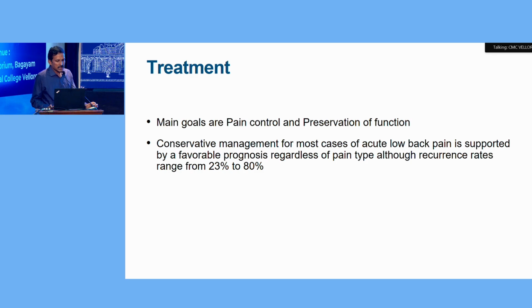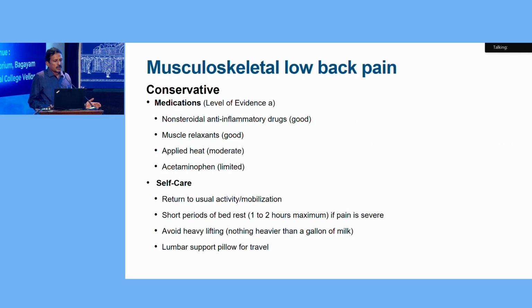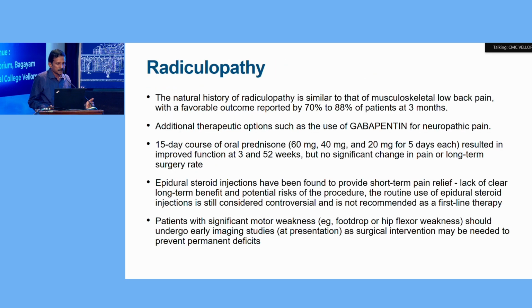Coming to the treatment aspect, the main goal for the treatment of acute back pain or neck pain will be pain control and preservation of function. Conservative management of most cases of acute back pain is supported by a favorable prognosis. So the conservative managements include NSAIDs, muscle relaxants, applied heat and self-care, which includes return to usual activity at the earliest. If the pain is severe, a short period of rest for 1 to 2 hours can be allowed. Avoid lifting heavy objects and use lumbar pillow support for travel.